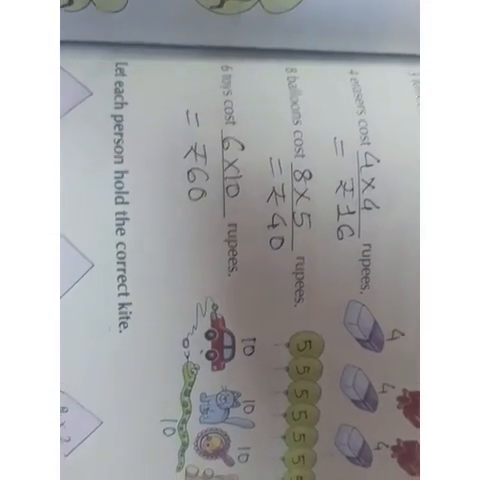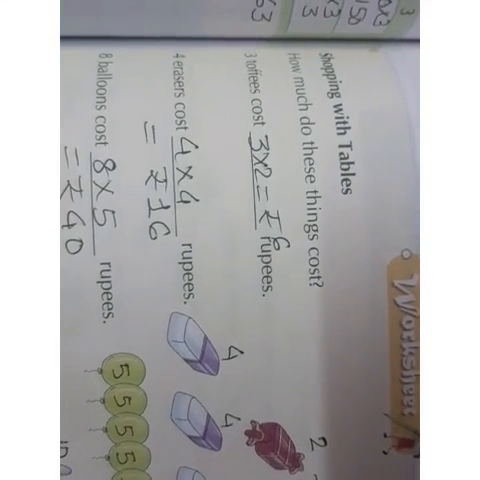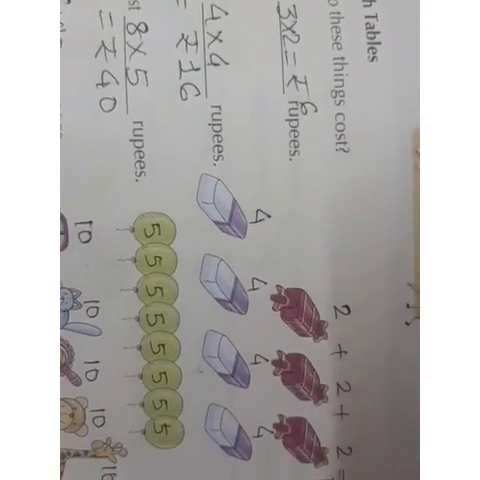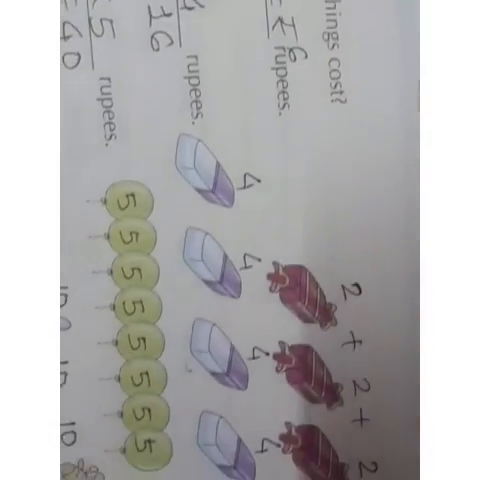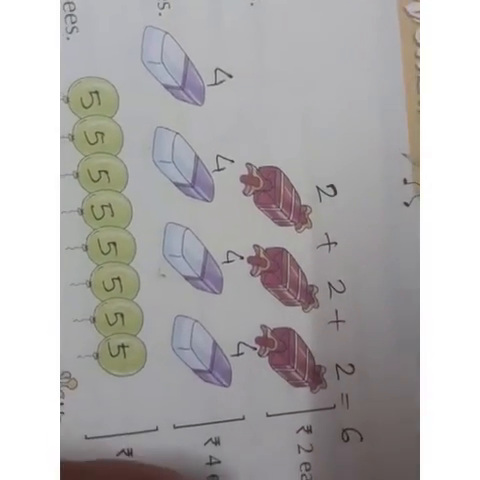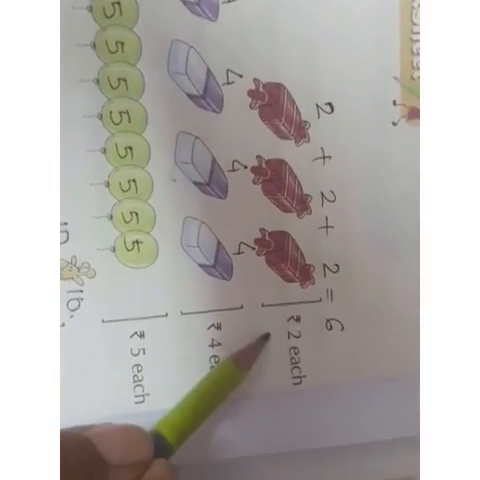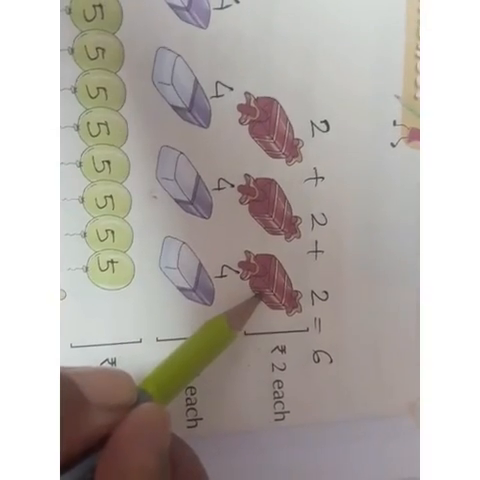Now with your worksheet, which is on page number 113. Now shopping with the tables. That means you have to find the cost of the objects that you can see here in the pictures given. Now how much do these objects cost? Now you can see first is your chocolate. Now it is given here at the end of each object you can see 2 rupees each. That means the cost of one chocolate is 2 rupees.